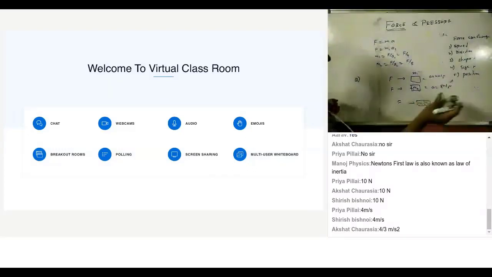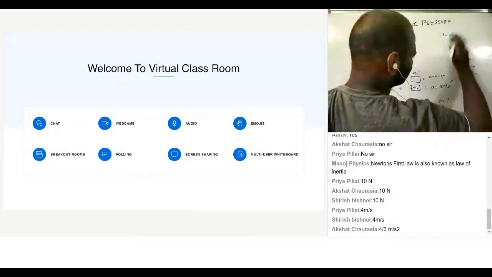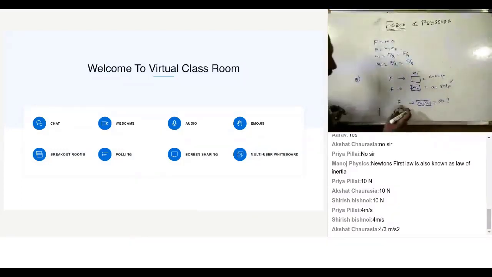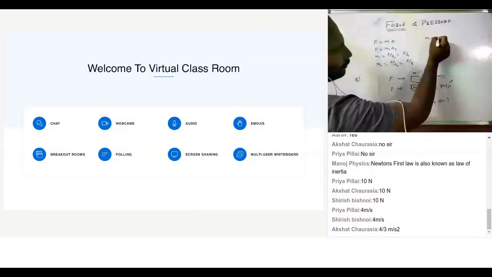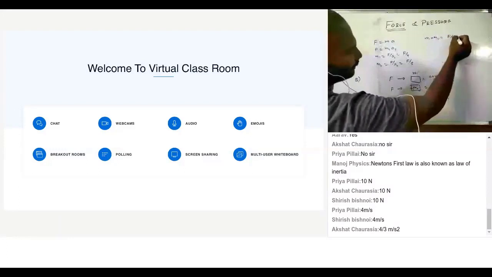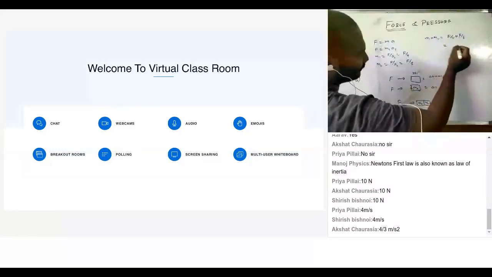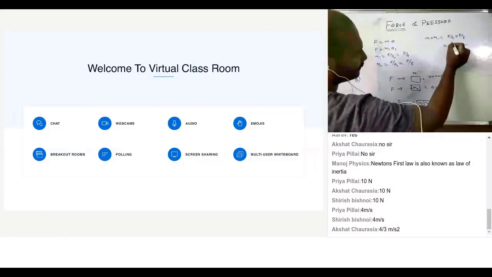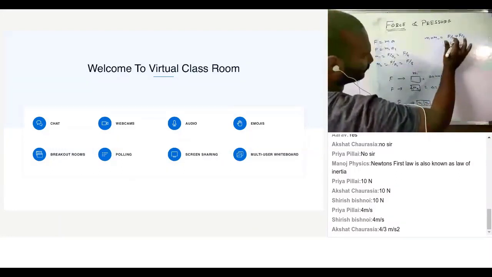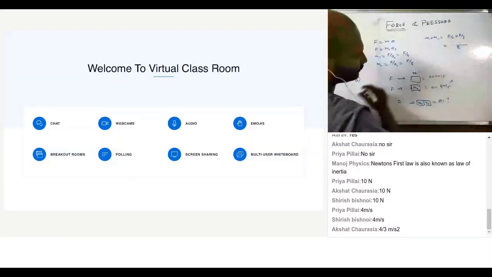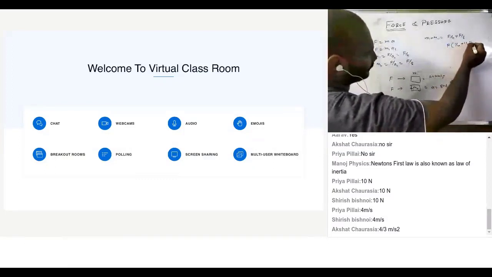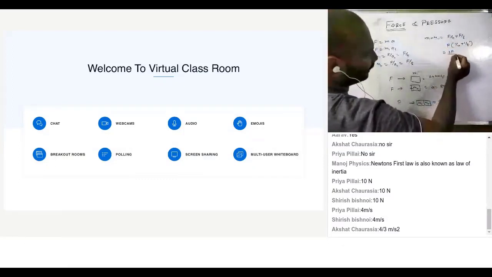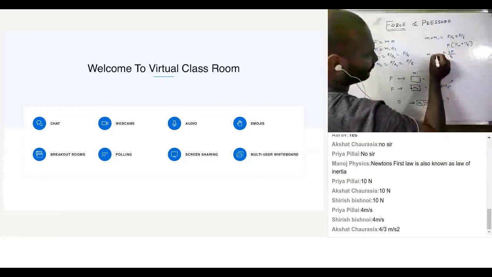Is that fine? Now let's look at the total mass. The third case, the force is applied on both the masses together. So what is m1 plus m2? Can I write F by 4 plus F by 8? So how much will that be equal to? 8 is the LCM, 2 plus 1, F. Or I'll take F outside. I'll be left with 1 by 4 plus 1 by 8. So that is equal to how much? 3F by 8. This is m1 plus m2.